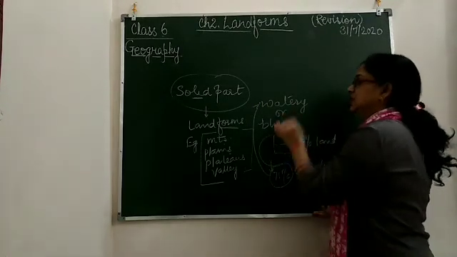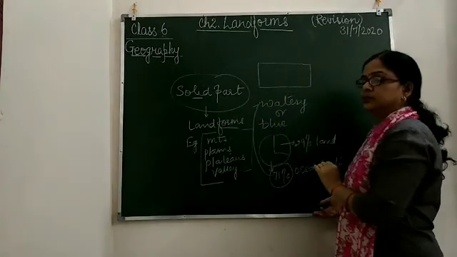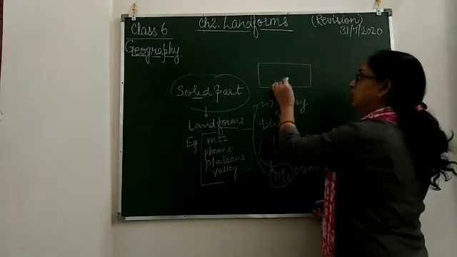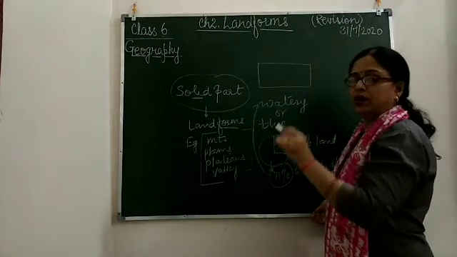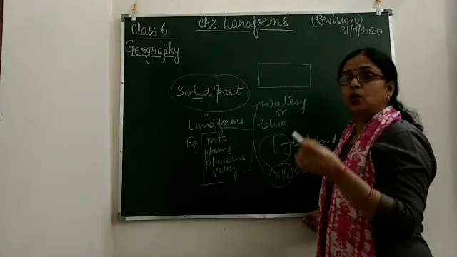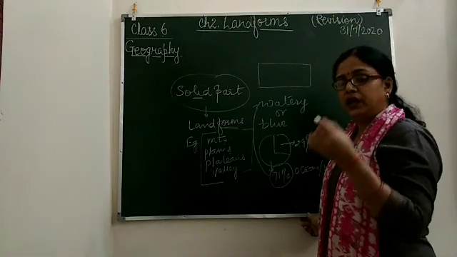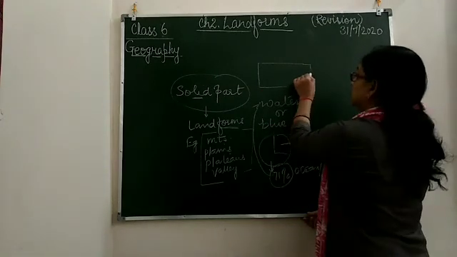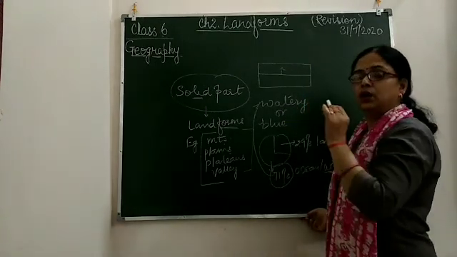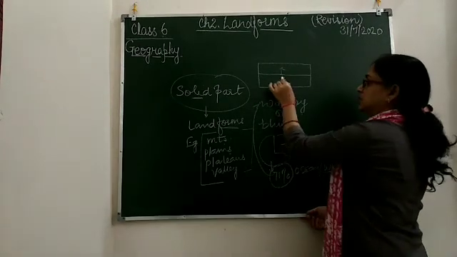Now, when we see our Earth on a flat surface, on a map or on a globe, it is divided by an imaginary line called the equator, which divides the Earth into two equal halves from the center. The upper part is called the northern hemisphere, whereas the lower part is called the southern hemisphere.